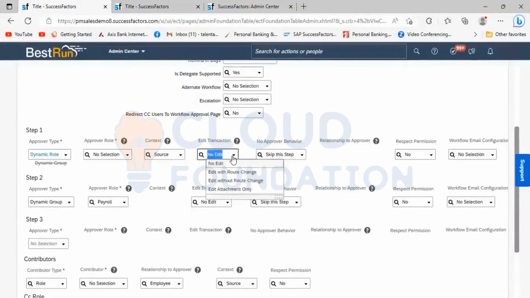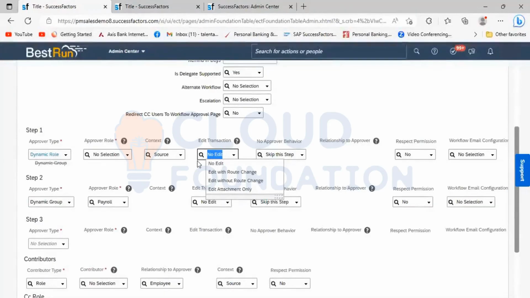In the edit transaction, we have the options: no edit, edit with root change, edit without root change, and edit attachment. No edit generally specifies that when the workflow is being triggered, the application will be sent to the approver. Therefore, they don't have any option to edit it.